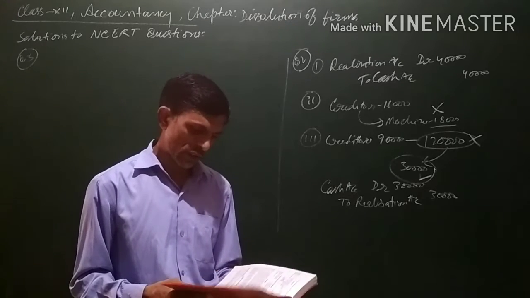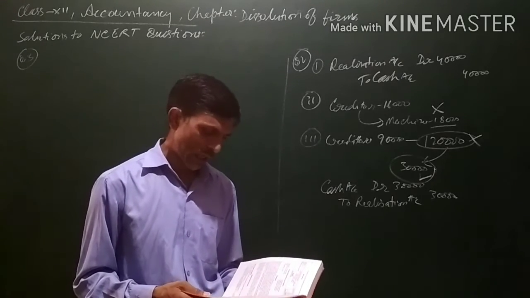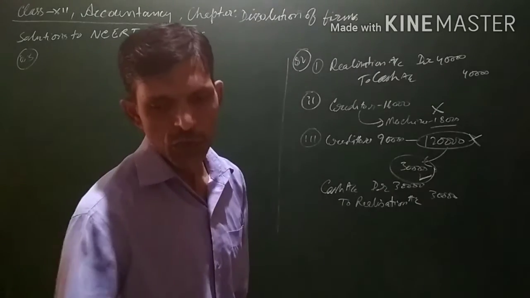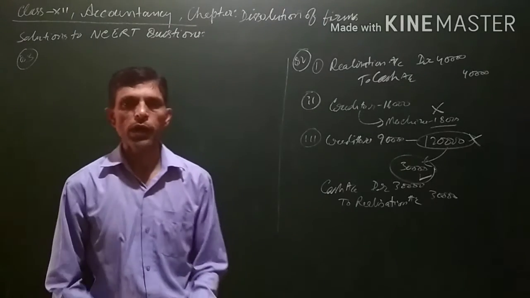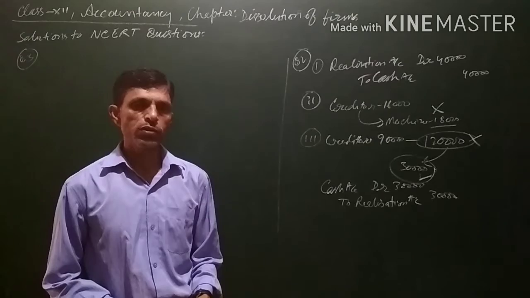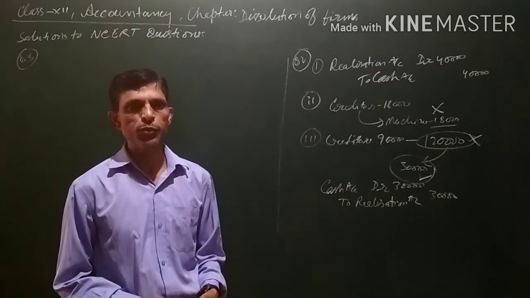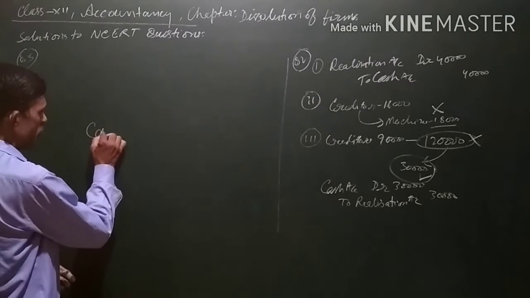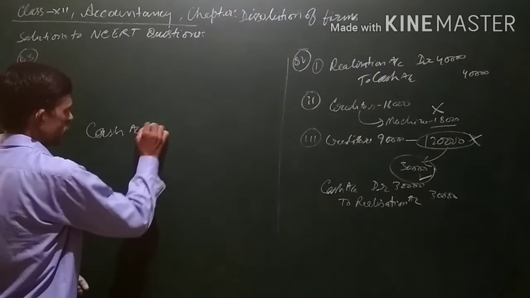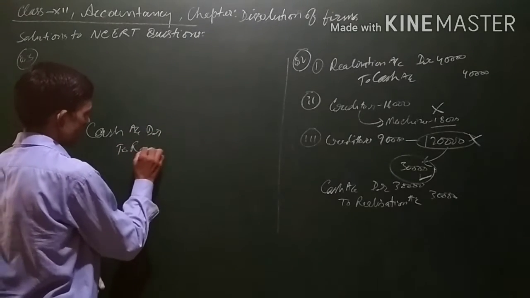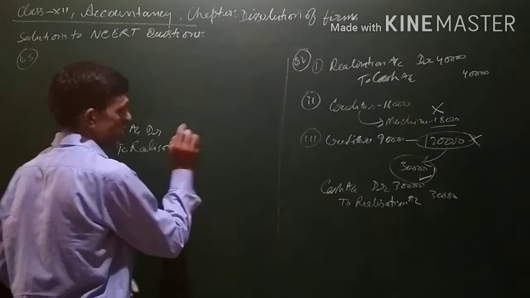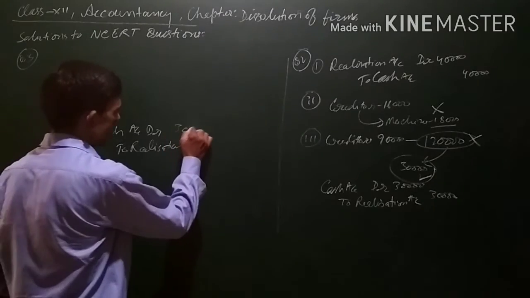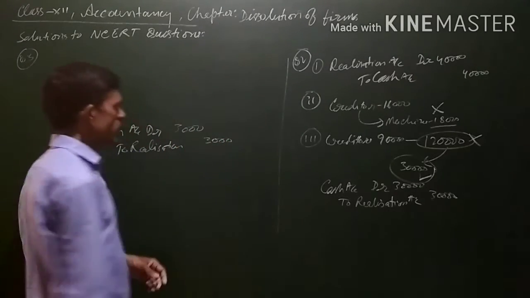Now here, once there was an old asset which was written off. At the time of dissolution, the partner has taken the asset. If a partner takes an asset, suppose the asset had been sold off, just imagine, what would the entry have been? Cash account debit to realization account. Had the asset been sold off, the amount is 3,000.